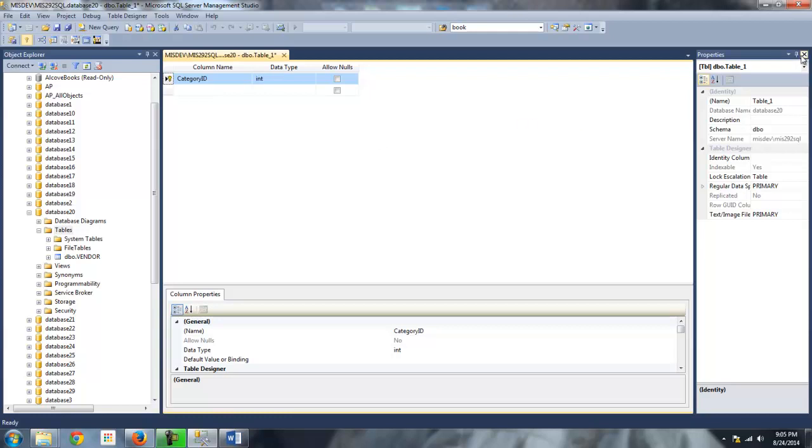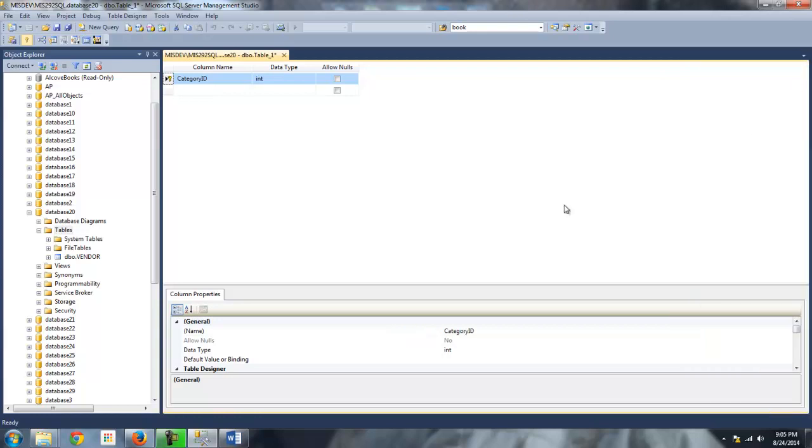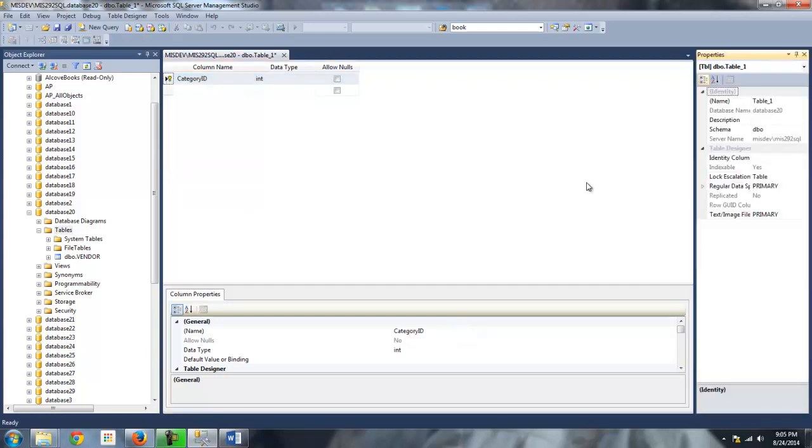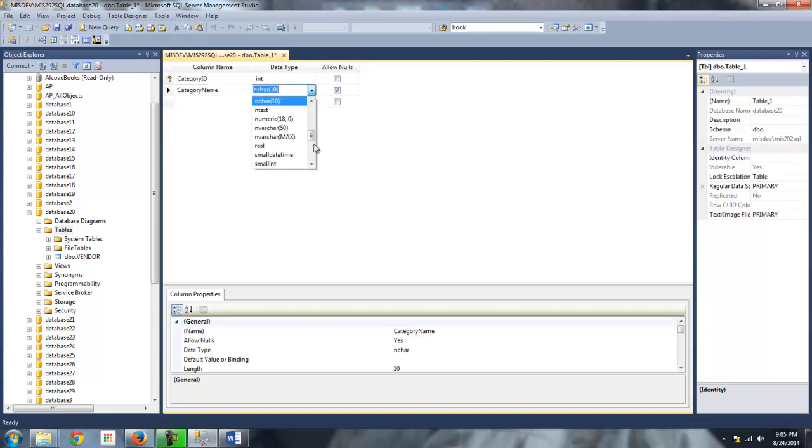Okay, I'm not sure if this pane was open in the last video when I was making the other table, but that's the properties pane, and you can access it anytime if you right click anywhere in your table and choose properties. I am going to refer to that in a little while, but basically we have category ID, and category name here. Again, no spaces in your column names. And I think I'll do varchar 100 or varchar 50 or something like that. And I don't think I'll allow nulls on the category name.